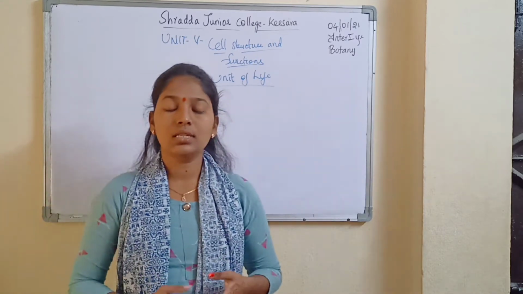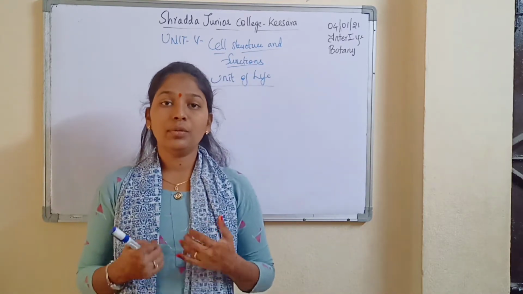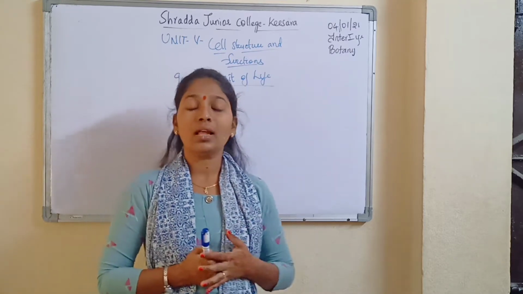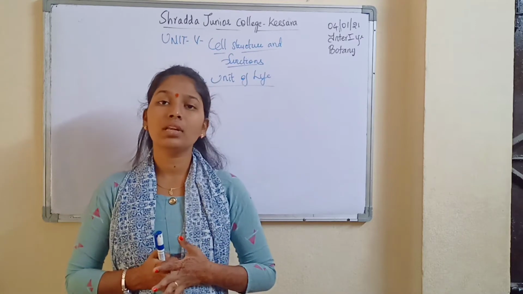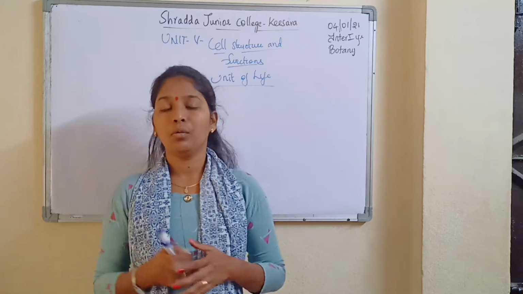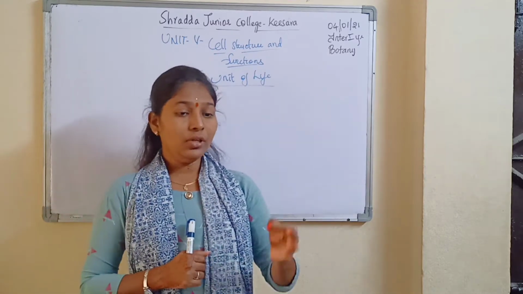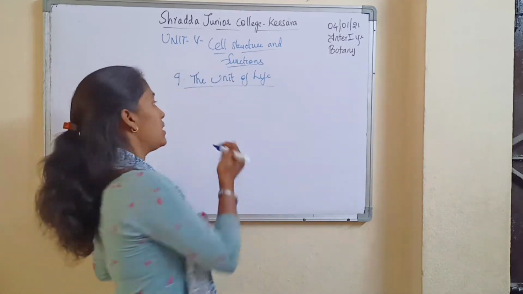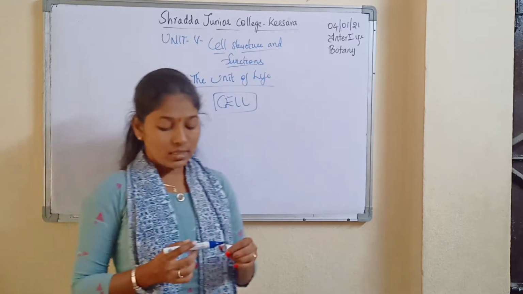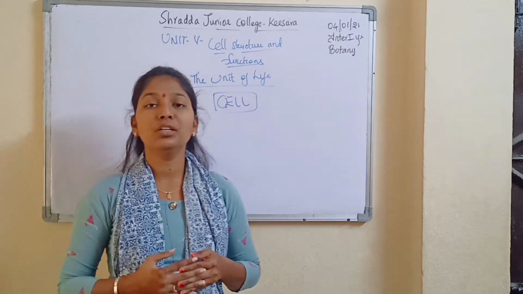Before we discuss the unit of life, see, we are human beings, we are living, that is nothing but we are surviving. So we do have our own life. Plants are also considered to be living, they have their own life. Animals also have their own life. In that case, the unit of life is considered to be a cell. Cell is a basic structural and functional unit of life.